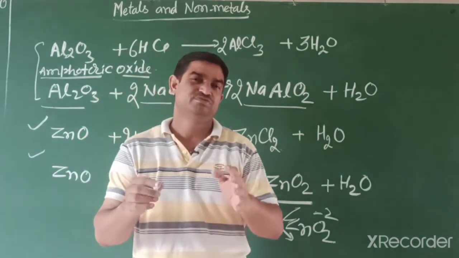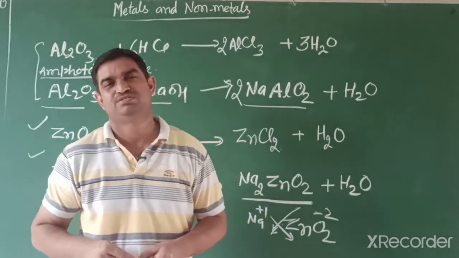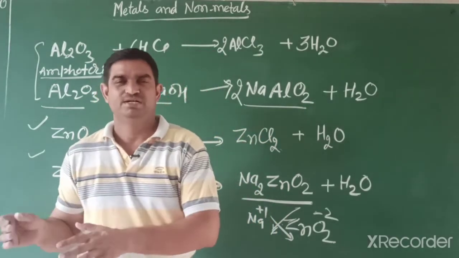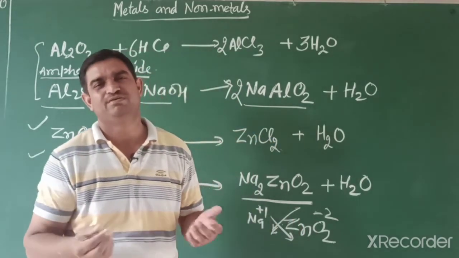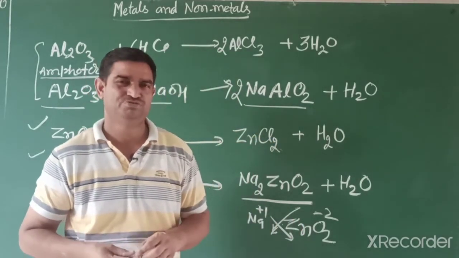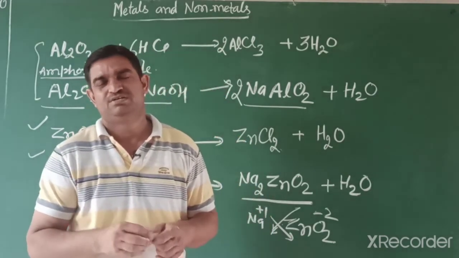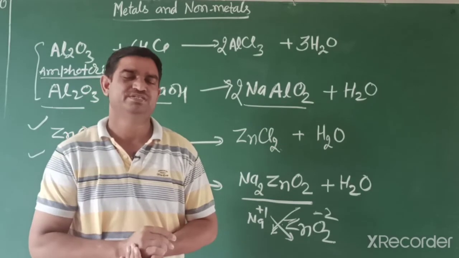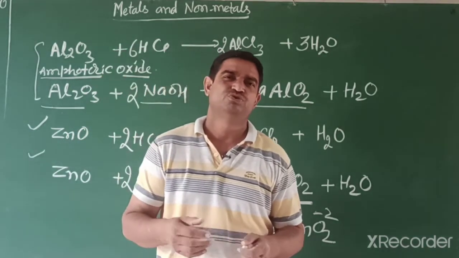And they create sound, meaning they have sonority or are sonorous. And metals are good conductors of heat and electricity. We know that in daily life we use different metals for these activities. Non-metals are generally solid or gas.